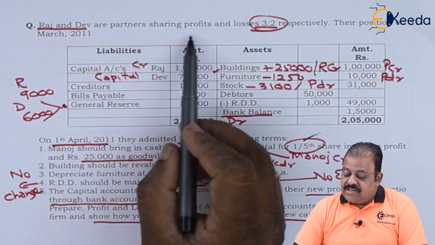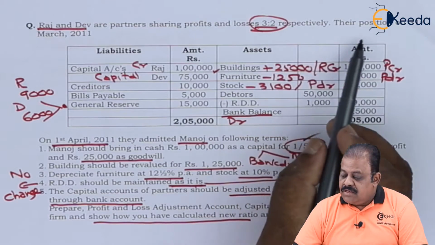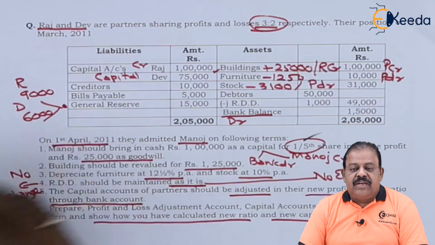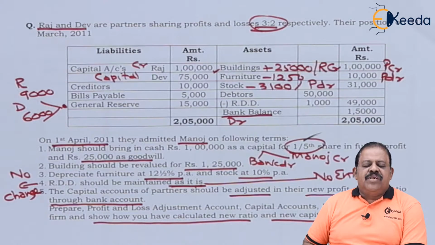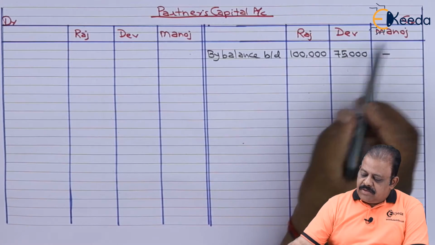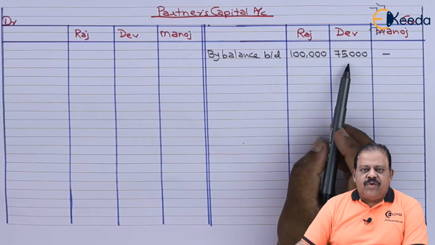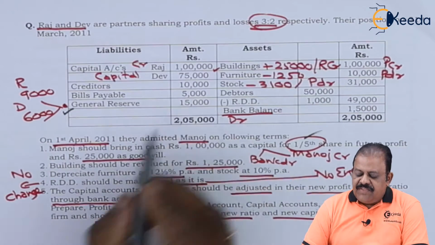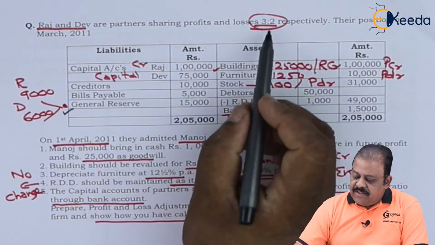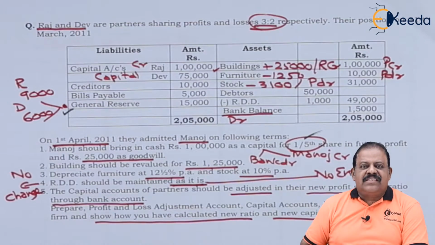Raj and Dev are partners sharing profits and losses in the ratio of 3 is to 2 respectively. Their position on 31st March 2011 is as under. Capital of Raj and Dev will be posted to their respective capital account on credit side. Partners capital account credit by balance brought down. Raj 1 lakh, Dev 75,000. Relating to partners capital, we have general reserve 15,000. It will be divided in the ratio of 3 is to 2. That is, Raj will get 9,000 and Dev will get 6,000.